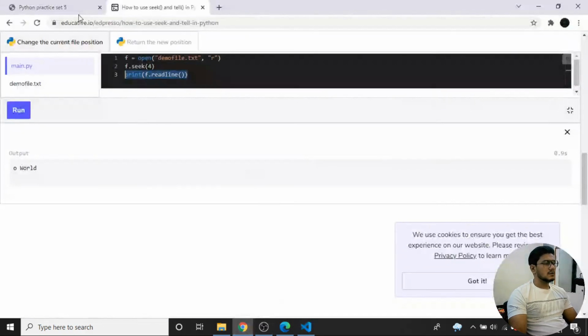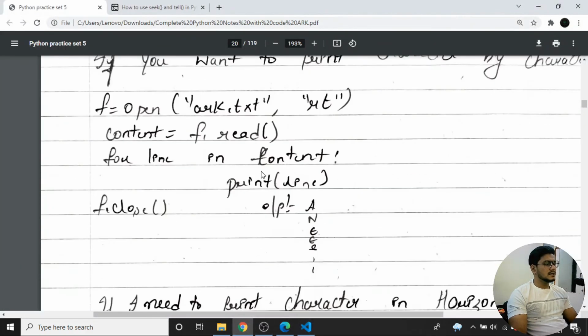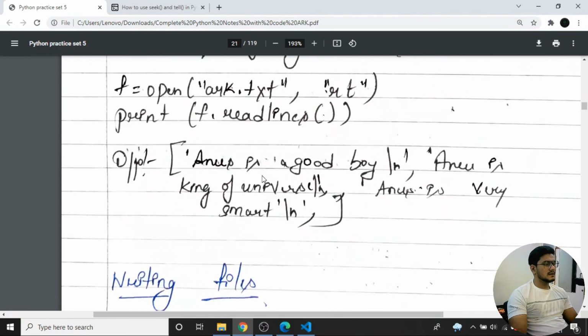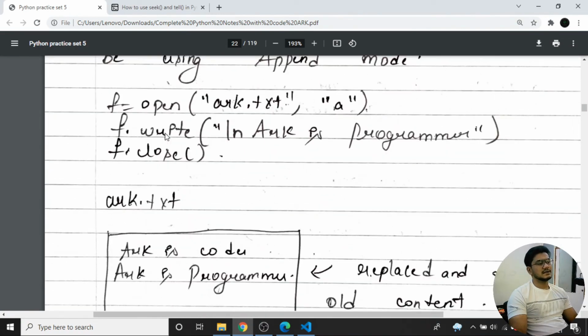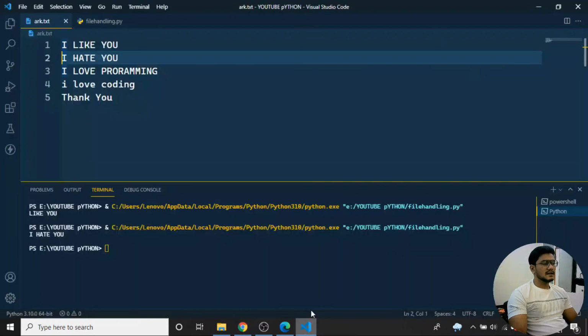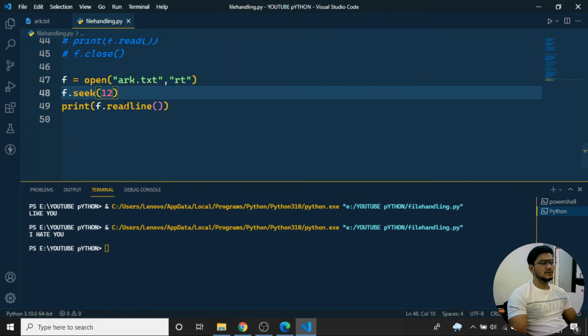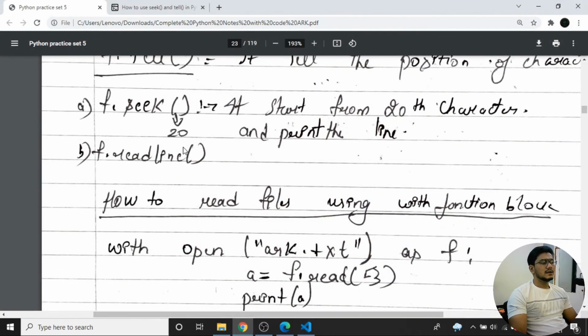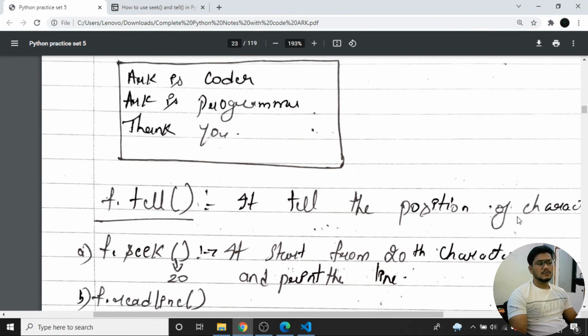I have written this in the notes also. If I come back over here, you can see the readline has been done. I have mentioned here that seek starts from the 28th character and prints the complete line. The syntax will be in this fashion: I need to use f.seek and f.readline. Like this we can easily do it. And f.tell tells the position of the character, just the particular position of the character.